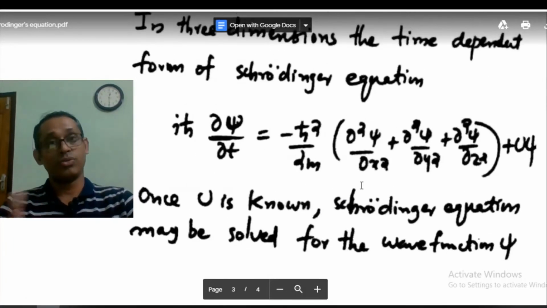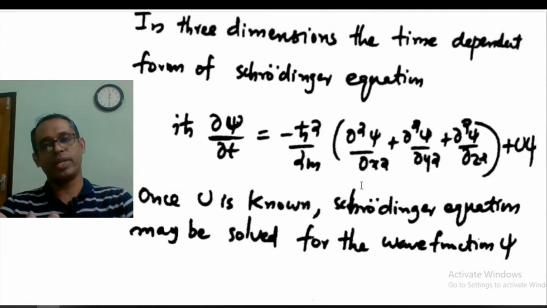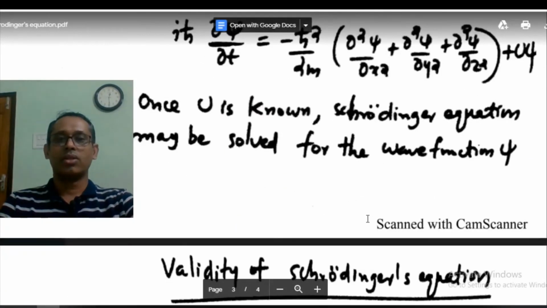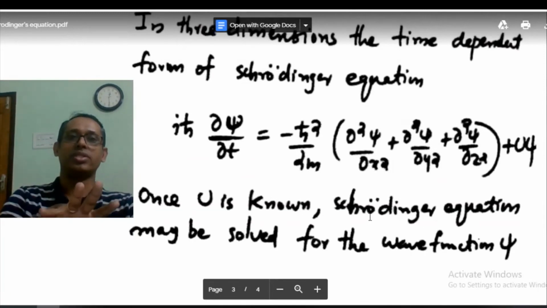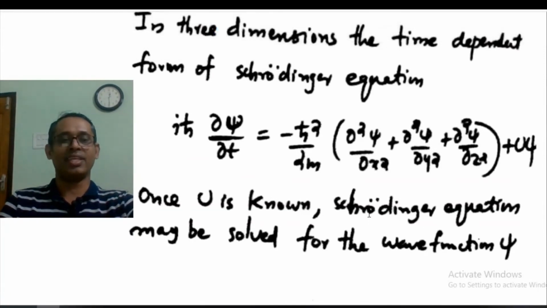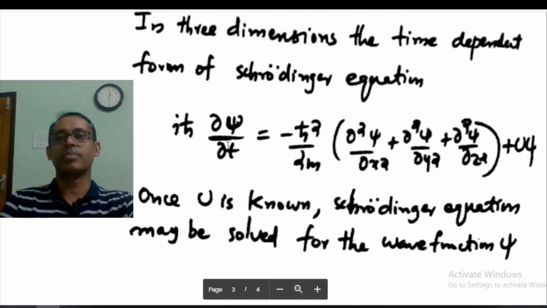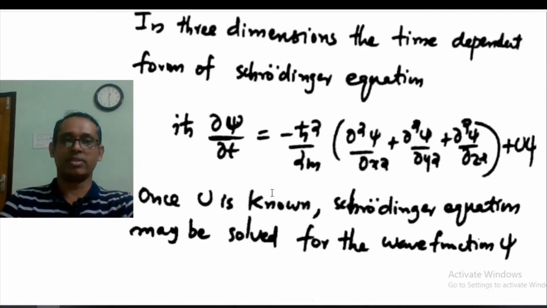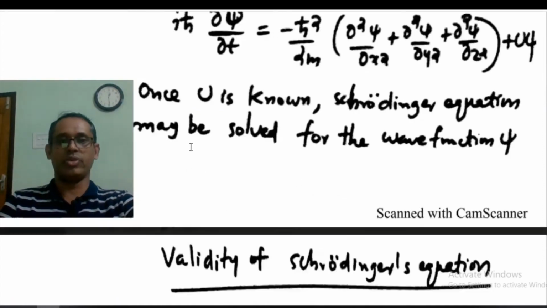Now U will be a function of x, y, z and t. So this is the Schrödinger equation in 3 dimensions. This is called time dependent because it involves time, dou psi by dou t. Time dependent Schrödinger equation.